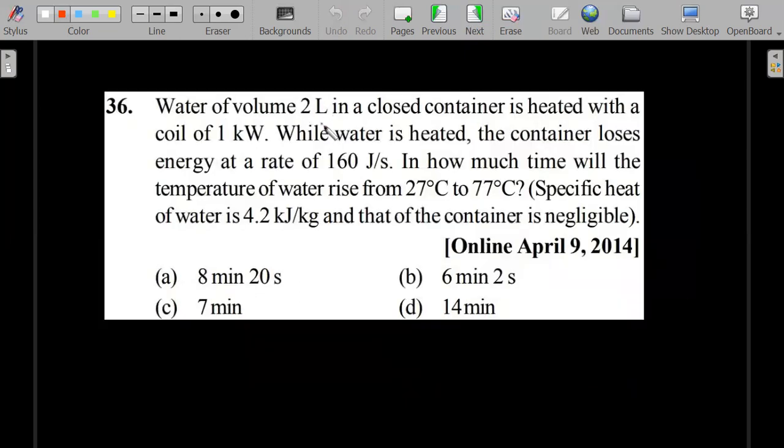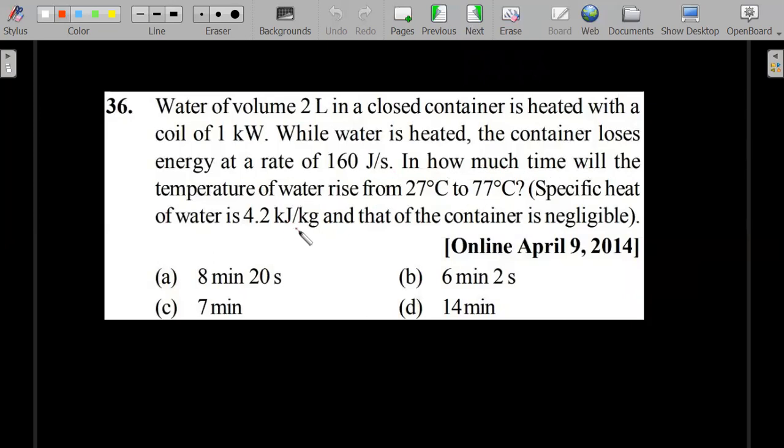Water of volume 2 liter in a closed container is heated with a coil of 1 kilowatt, some power related situation. While water is heated, the container loses energy at a rate of 160 joule per second. In how much time will the temperature of water rise from 27 degrees to 77 degrees?